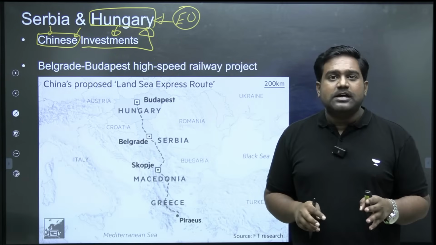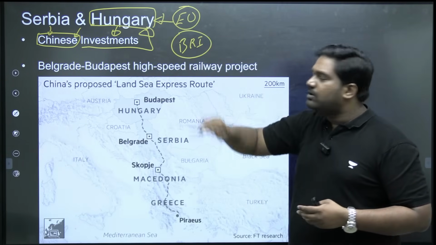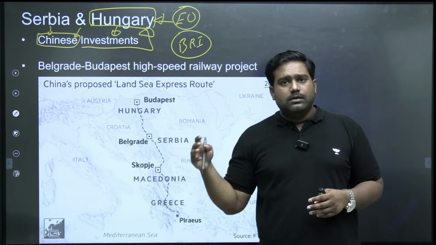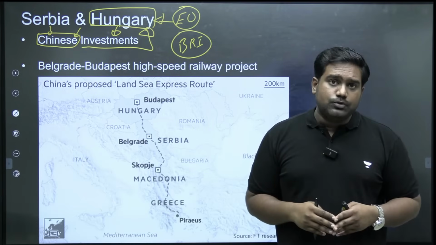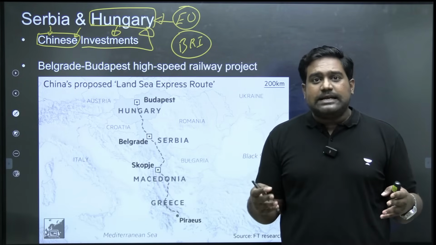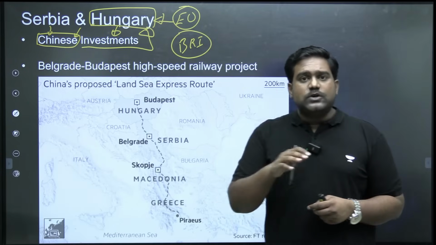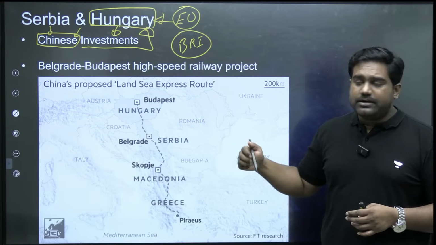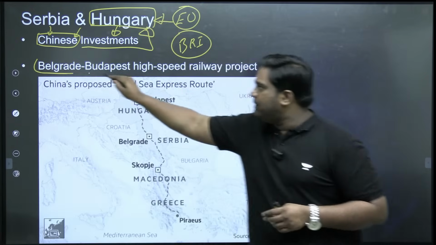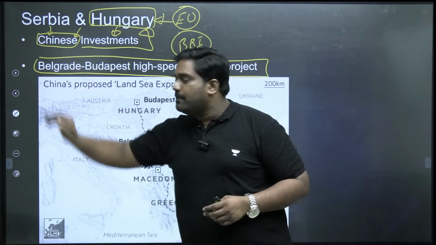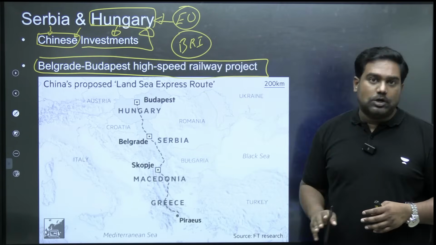I'm sure all of you are familiar with China's Belt and Road Initiative, through which China is creating a global network of infrastructure, from roads to railway lines to pipelines to maritime routes, in order to enhance China's connectivity with global markets from Asia to Africa to Europe. As part of this ambitious project, China has one important initiative with these two countries, and please make a note of this. This could come as a question, even in your prelims. The Belgrade-Budapest high-speed railway project.